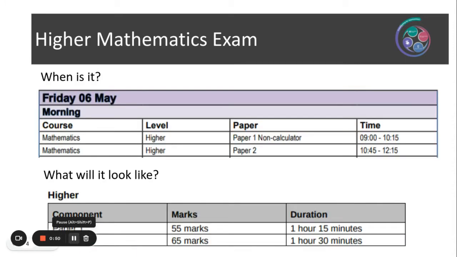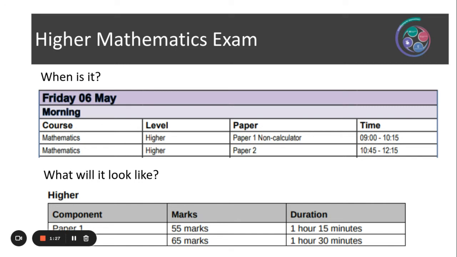So thinking about the Higher Maths exam, when is it? Well, it's going to be on Friday, the 6th of May in the morning. Paper 1, which is going to be non-calculator, is going to start around 9 o'clock, finishing at 10:15. Paper 2 will be about half an hour later, starting at 10:45 and finishing around 12:15. I say around these times because different schools may have to adjust slightly their start and end times just due to their school day with their breaks and things like that.